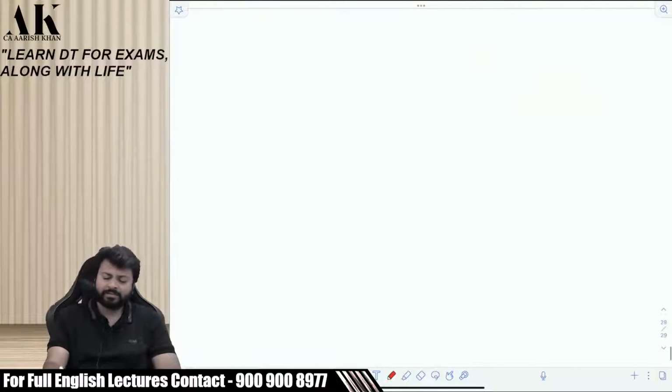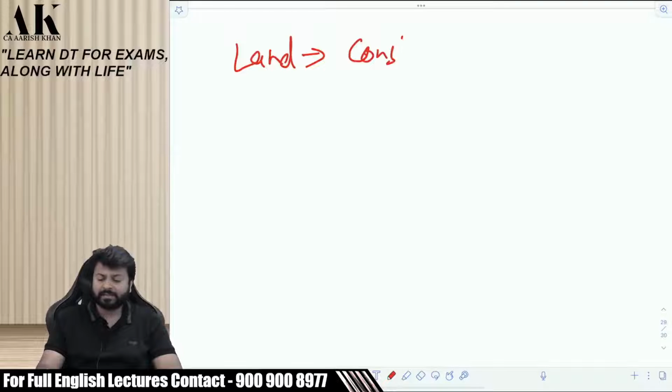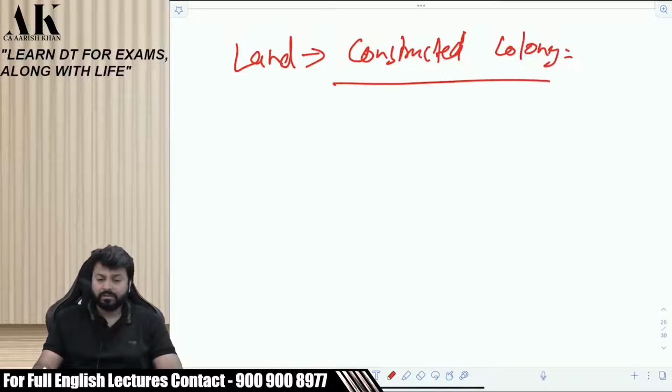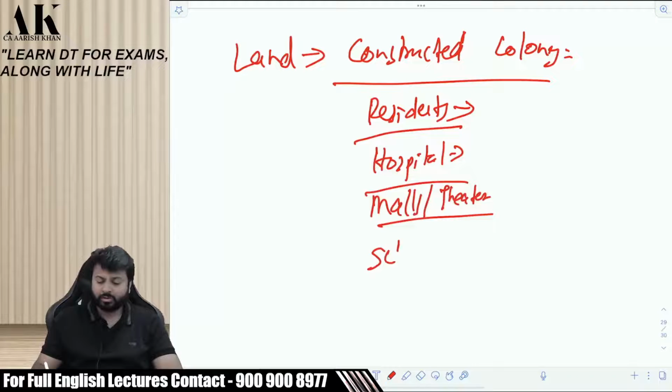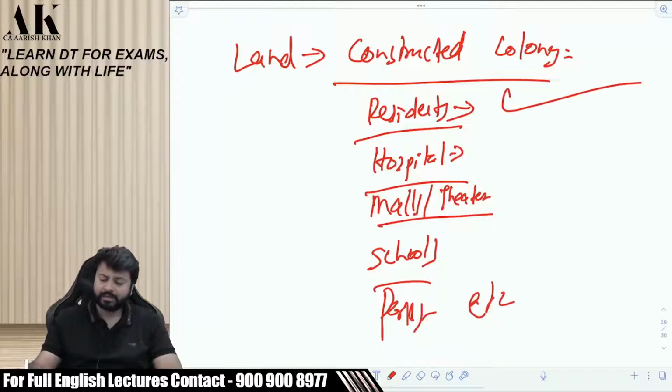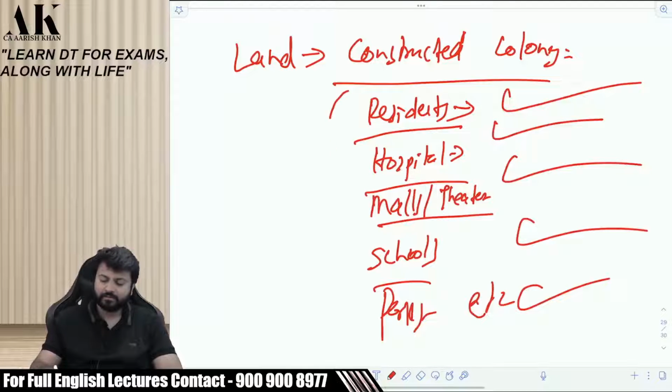Now, there is another assessee who has purchased a land. After purchasing the land, the assessee has constructed a colony on that. Along with the colony, he has constructed residential houses over there, that is, residential buildings. He has constructed a hospital. He has constructed malls, theaters. He has constructed schools, parks, etc. And then he started selling the things. Where will it go?